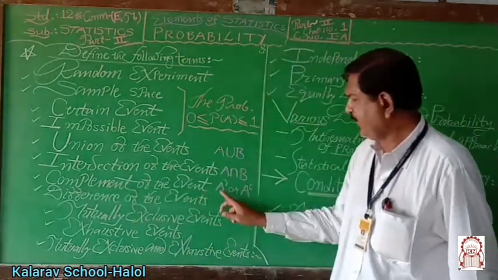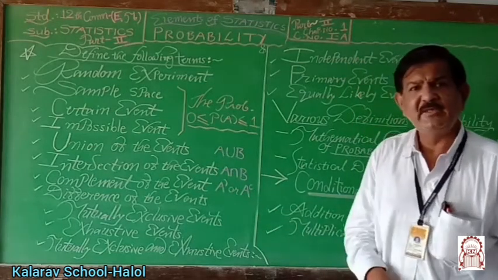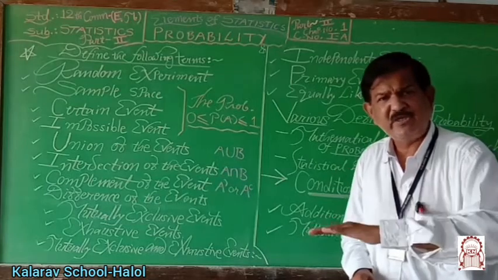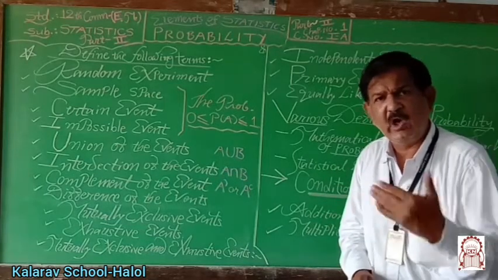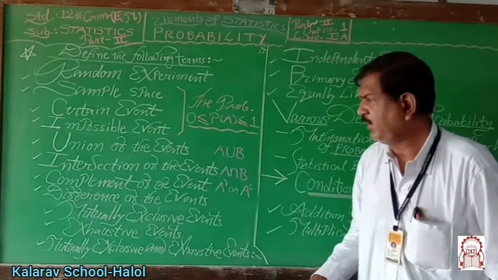It is denoted by A dash or A complement.